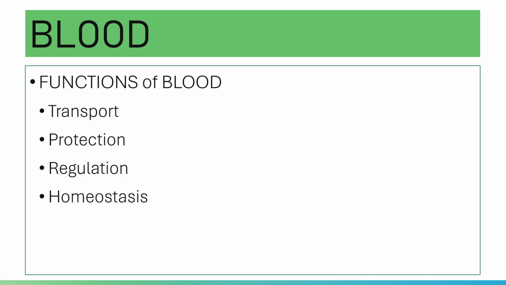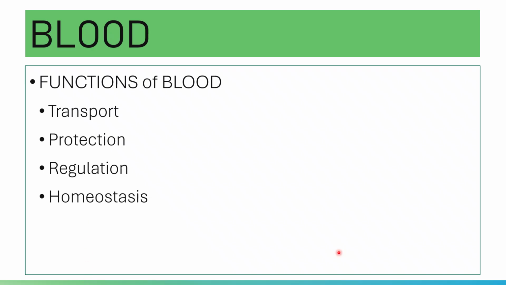They also function for immunity, accordingly, through plasma cells or lymphocytes. Anyway, aside from that, blood functions to regulate the pH, the temperature, and the fluid balance.